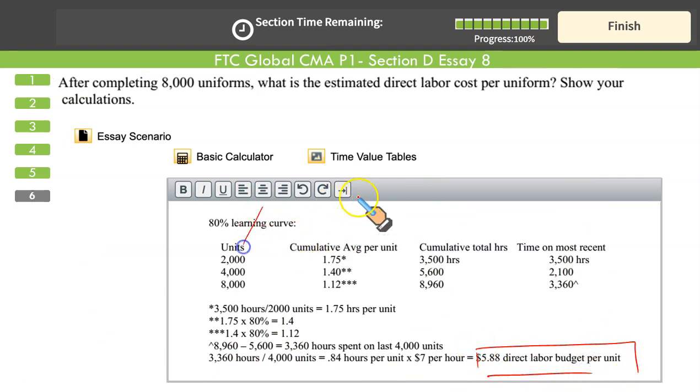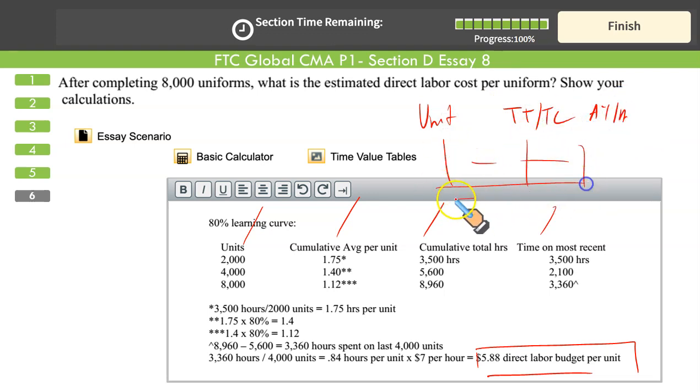Table construction is a little different. I have always used this one. First I write units, then total time or total cost, average time and average cost, and then follow accordingly. In between working can be done quite frequently. This could work in most of the cases, the average unit cost column, but when you have these two intermediate workings, just like the one we have done, it will be quite helpful. So that completes your essay type 8 as well.